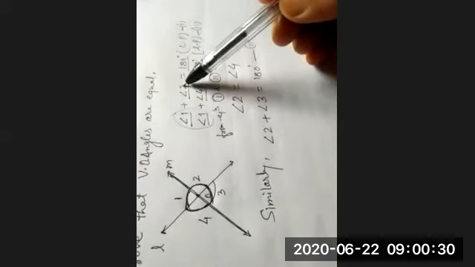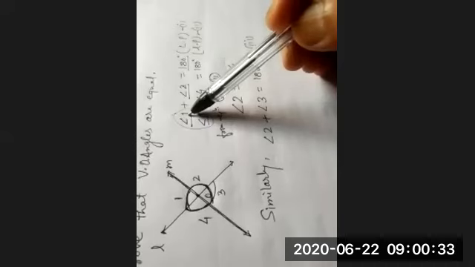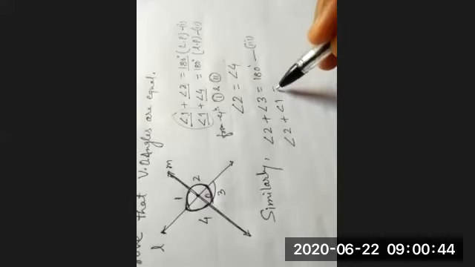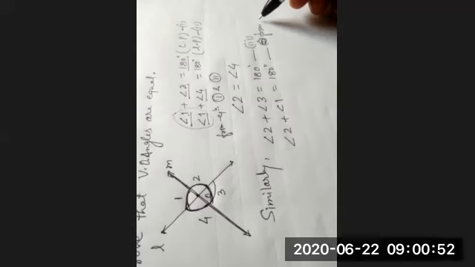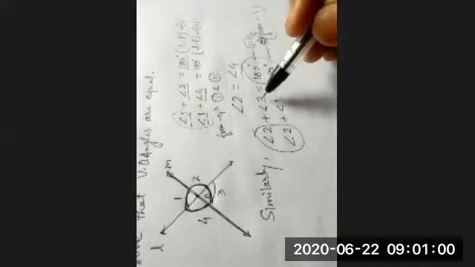And angle 2 and angle 1 is also 180 degrees from equation 1. So we can write again, angle 2 plus angle 1 is equal to 180 degrees. Angle 2 is common, 180 degrees is common, so angle 1 will be equal to angle 3.